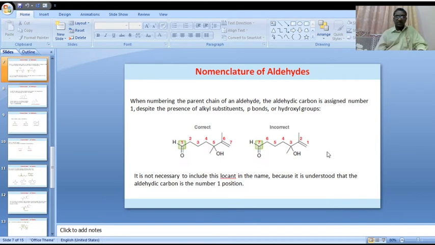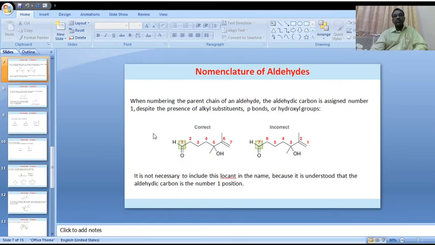How numbering starts, from which side, we should concentrate on in this example.